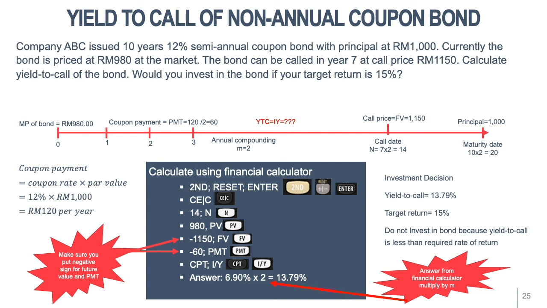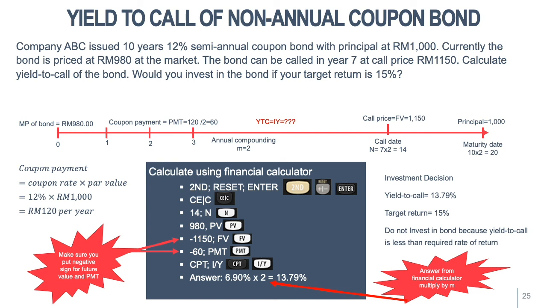So if you draw the timeline, market price of the bond 980, coupon payment 120 per year, divide by the number of compounding M. The bond is a semi-annual coupon bond, so you need to divide by 2. That means PMT is 60. The call price in year 7 is 1150, so the future value is 1150.